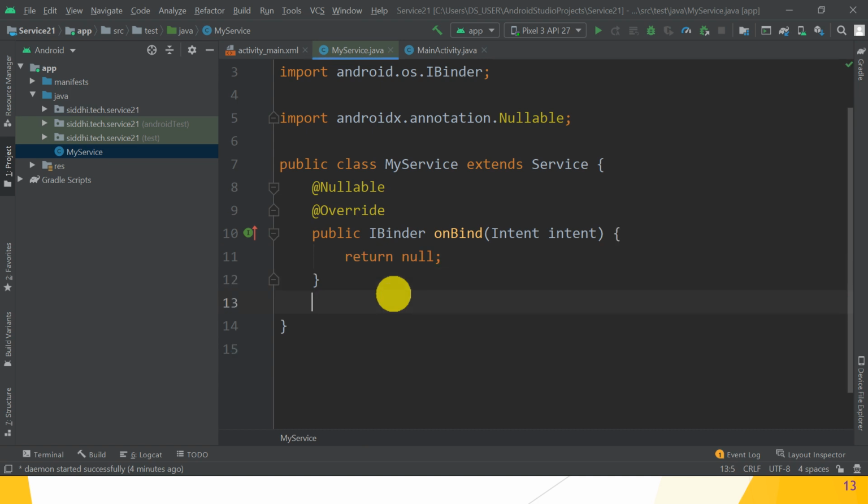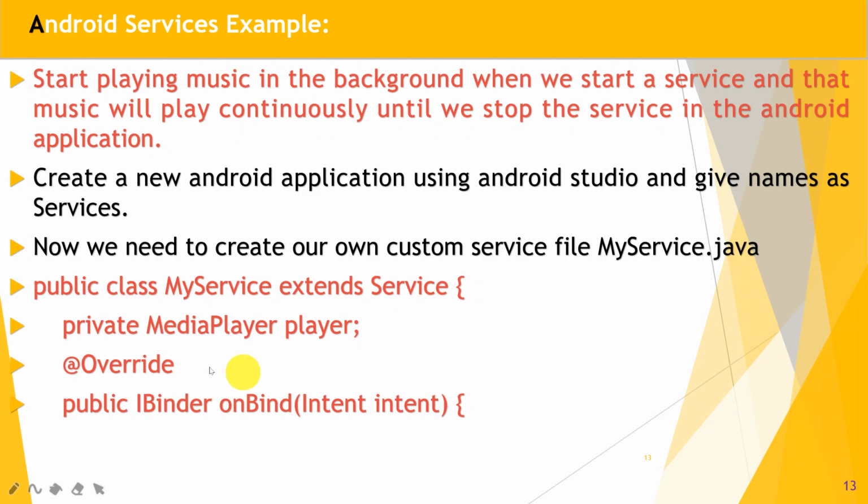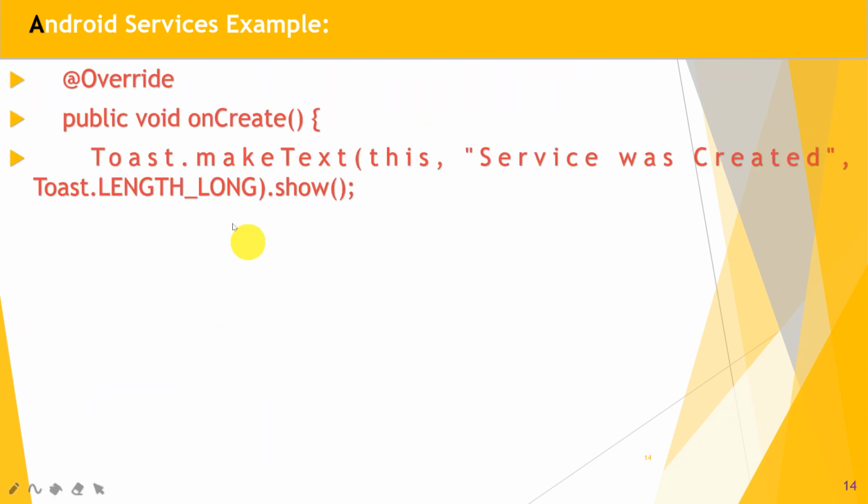Other service methods, that is onStartCommand, onDestroy, or onCreate, we have to override as per our requirement, guys. Great. Hope you understand. So after that, onBind method we must implement, and it returns null. Great. Then override which method? onCreate method.